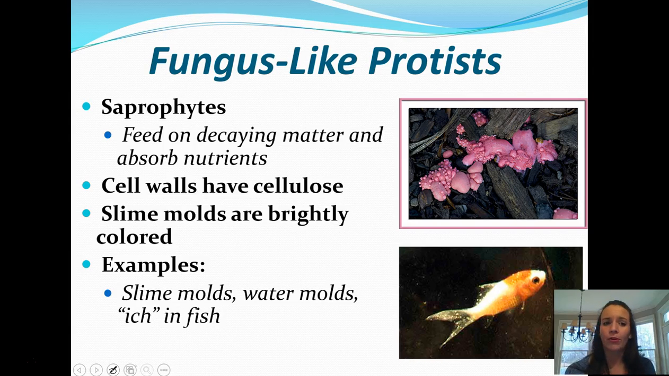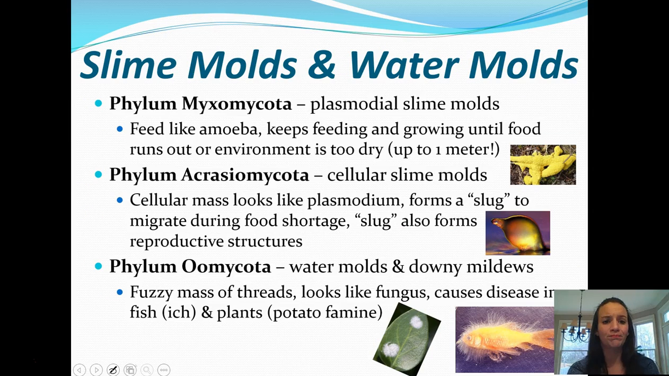Finally is the fungus-like protists. So these are known as saprophytes because they feed on decaying matter, and this is how they absorb their nutrients. Their cell walls have cellulose, and they're also very brightly colored if they're a slime mold. So there are slime molds, water molds, and then something called ick in fish. If you've ever had an aquarium, you're probably very familiar with this disease.